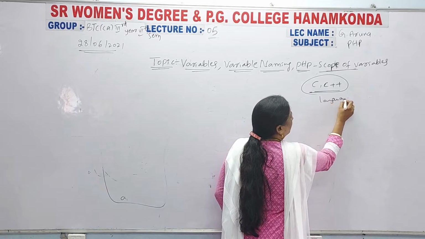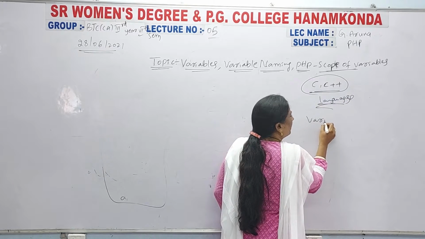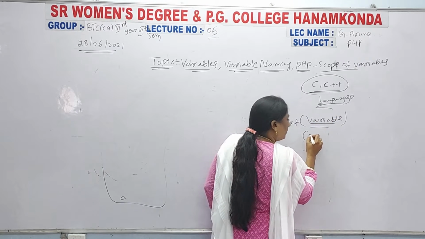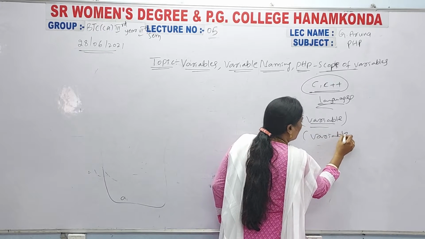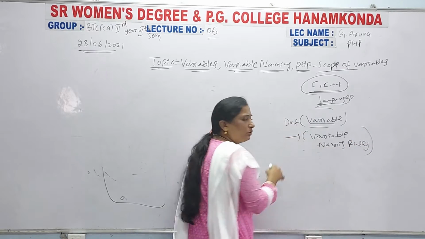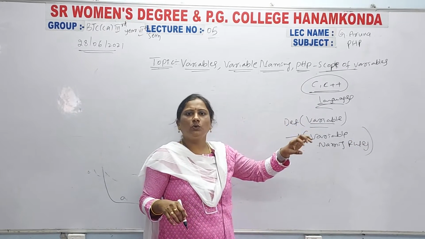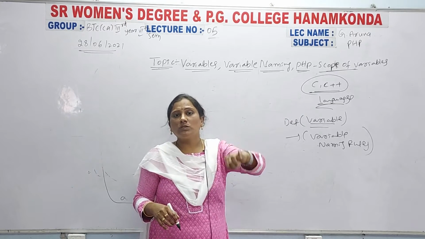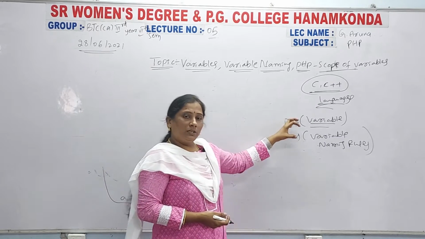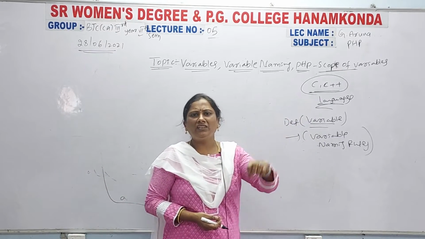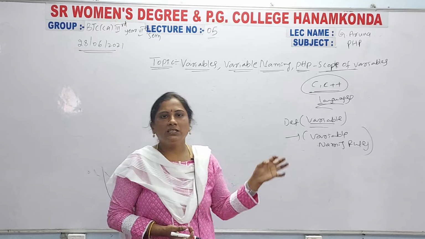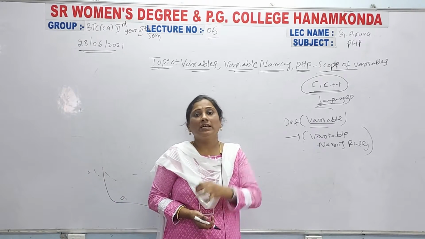In those, you learned the definition of a variable and the variable naming rules. If you don't know the variable definition, how can you enter the rules for naming a variable? The definition is the same in C, C++, and PHP.